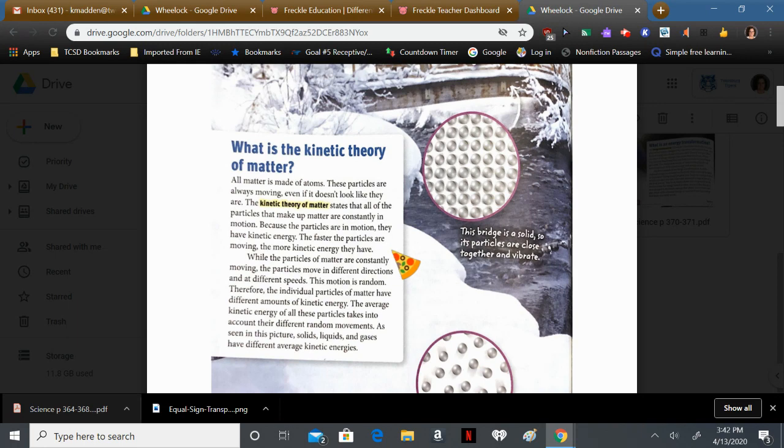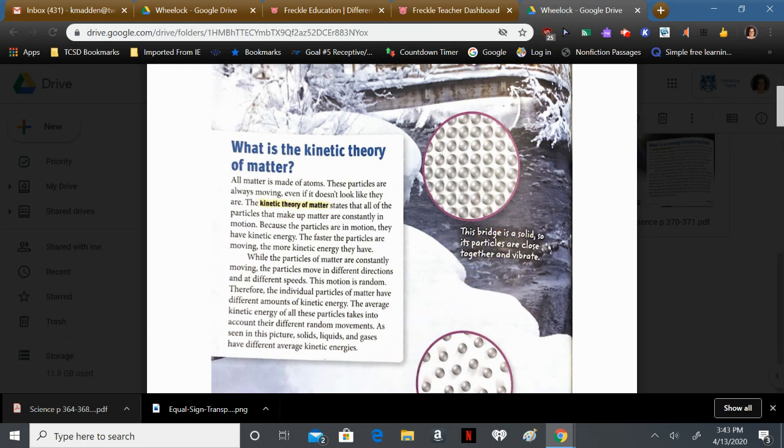While the particles of matter are constantly moving, the particles move in different directions and at different speeds. This motion is random. Therefore, the individual particles of matter have different amounts of kinetic energy. The average kinetic energy of all these particles takes into account their different random movements. As seen in this picture, solids, liquids, and gases have different average kinetic energies.